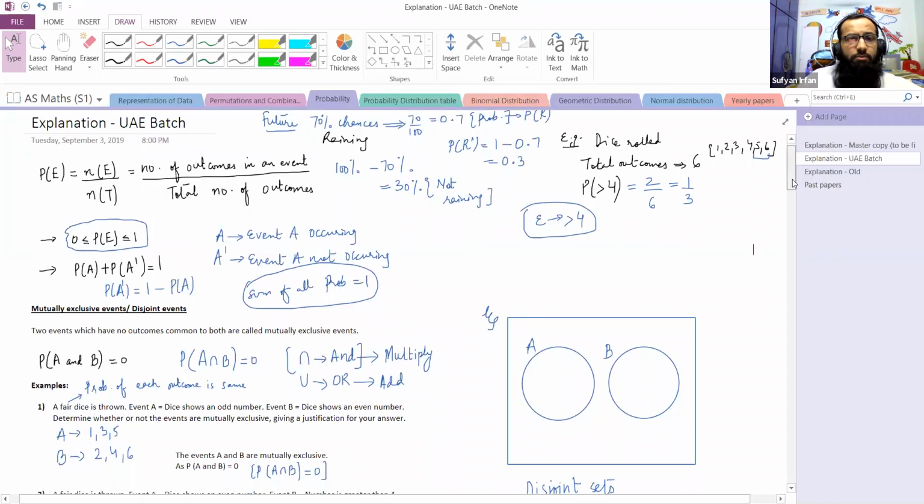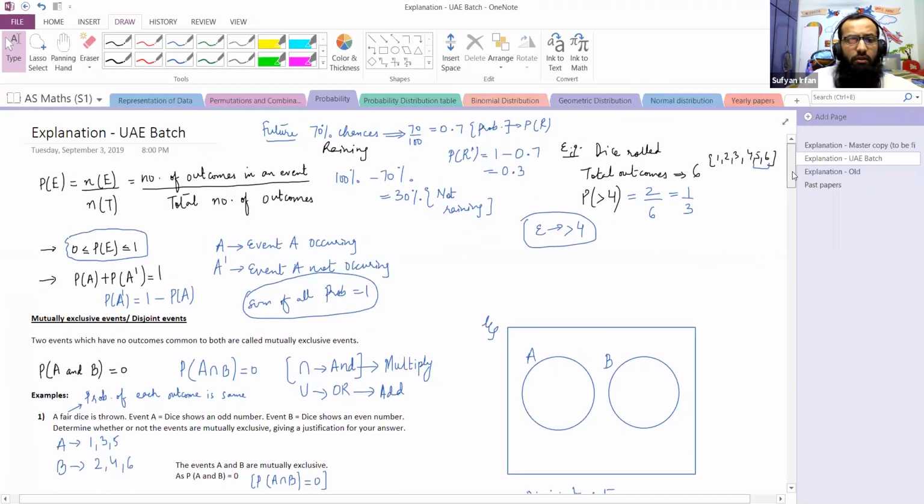Right. Let's move forward. Mutually exclusive events, disjoint events. Mutually exclusive events is an important concept that the examiner usually tests, and usually we are being asked to determine whether 2 events are mutually exclusive or not. So before we determine that, we should be very clear with the meanings of these words.